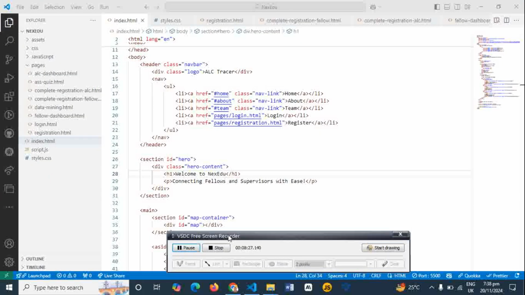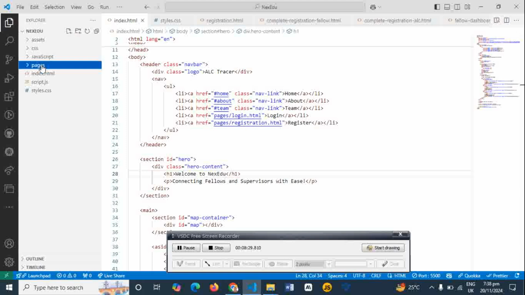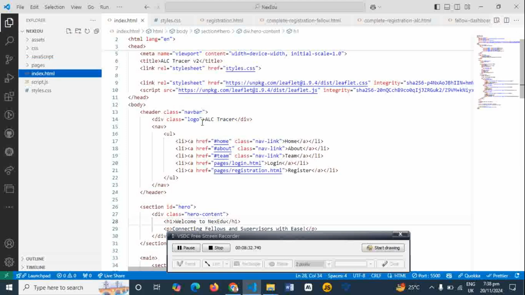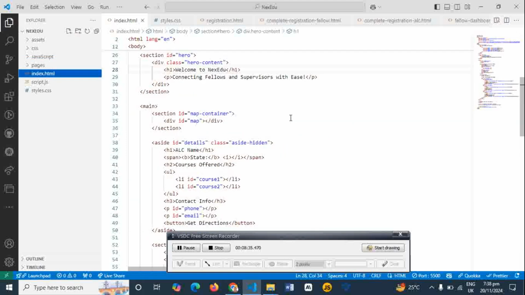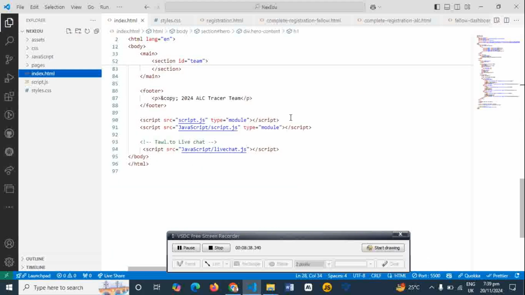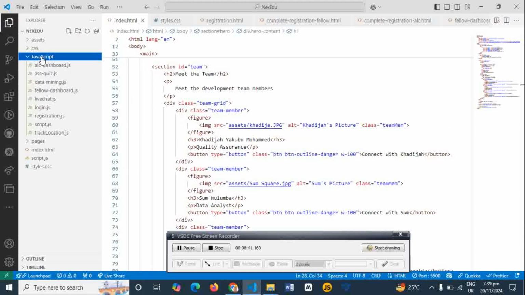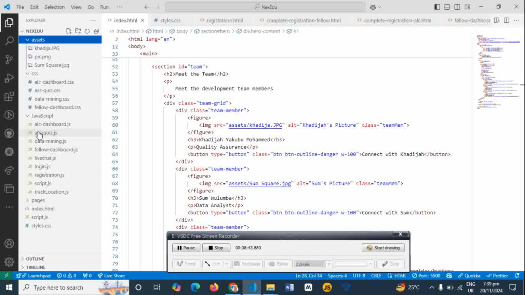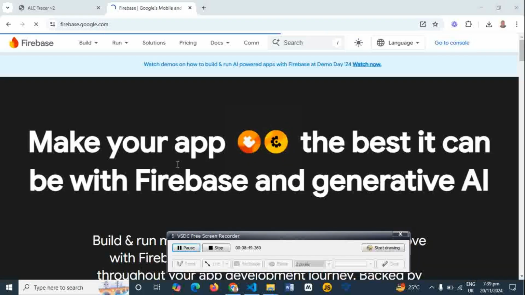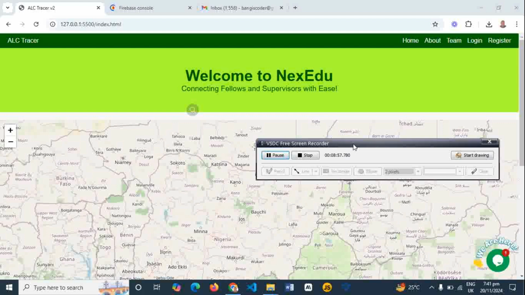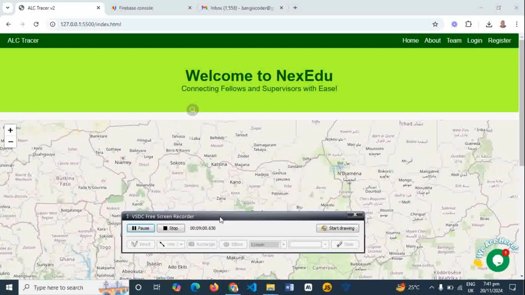So as you can see, this is the source code for all of this app. It is really a big project that we have made, and for us it is a sustainability project that we are going to keep on doing until we keep sustaining ourselves. We keep building the skills that we found during the 3MTT. This is all the pages, and we are still working on it. So the idea is that we are going to use Google Firebase to host the app and to build the backend side. We are going to use Firebase to host all the application.